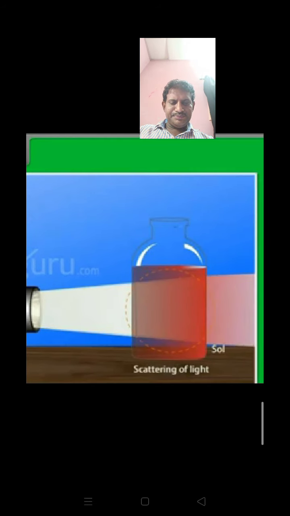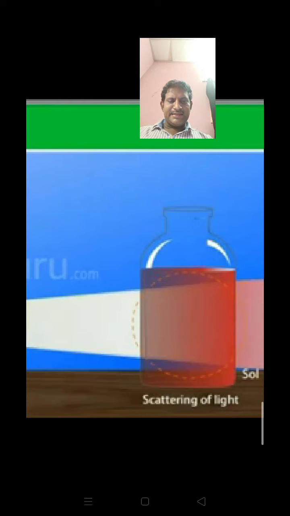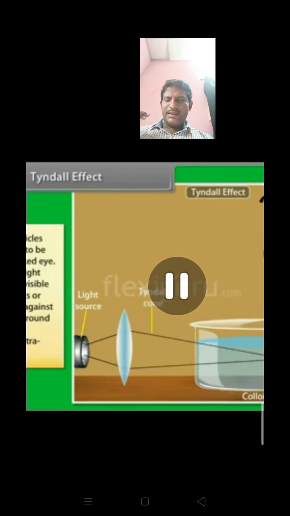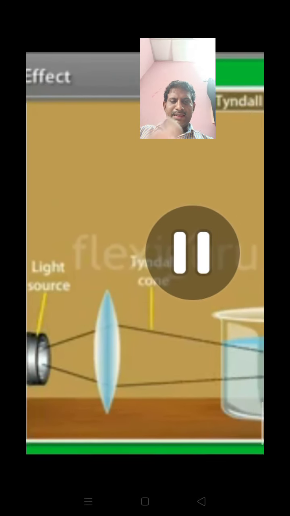See the diagram. Colloidal particles scatter the light radiation, therefore we observe the Tyndall effect. The illuminated beam formed by the scattering of light by the colloidal particles is referred to as Tyndall beam.